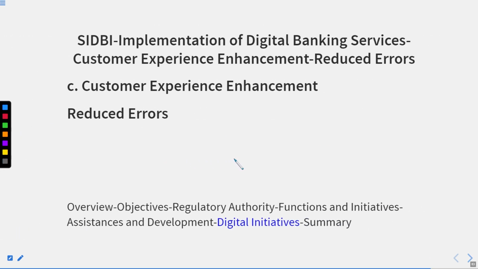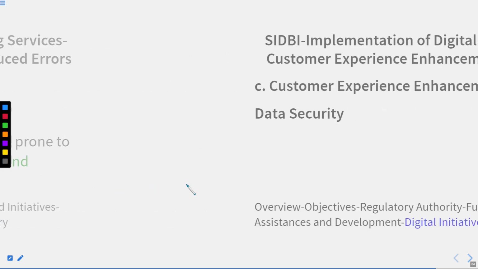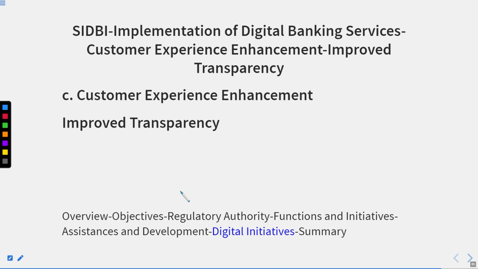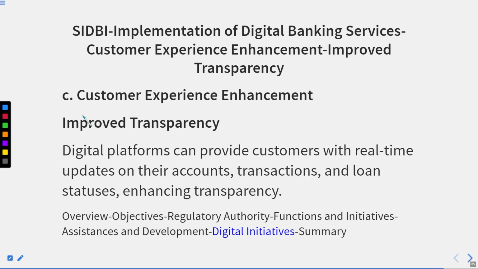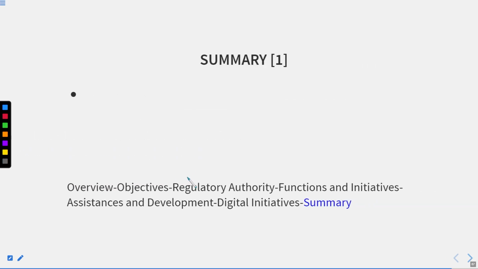All right. Thereafter, reduced errors. Digital applications and transactions are less prone to human errors, resulting in greater accuracy and reliability. Thereafter, data security. SATHEE takes data security seriously and employs encryption and authentication measures to protect customer information. Improved transparency. Digital platforms can provide customers with real-time updates on their accounts, transactions, and loan status, enhancing transparency. All right. Now only the summary is left.